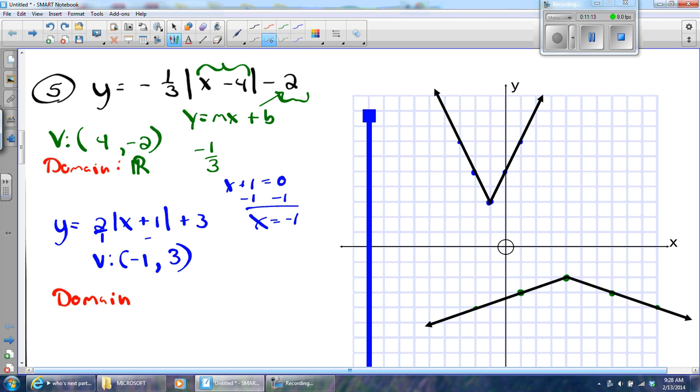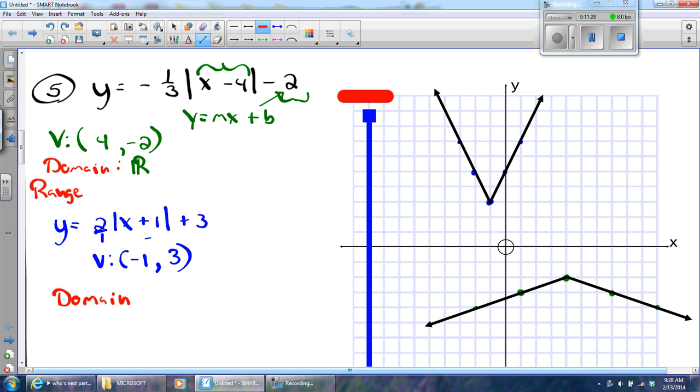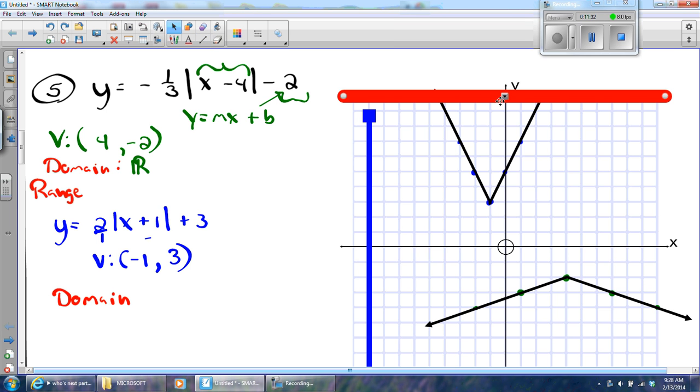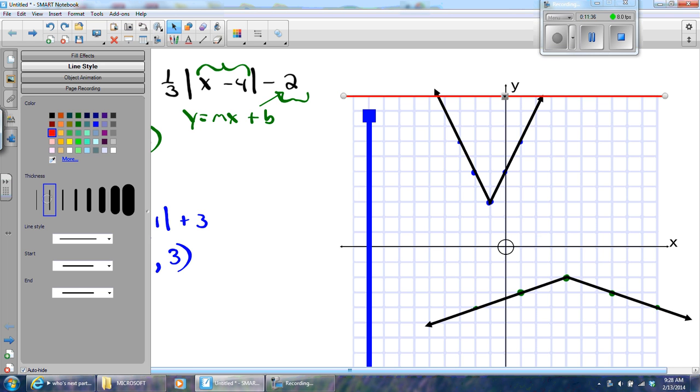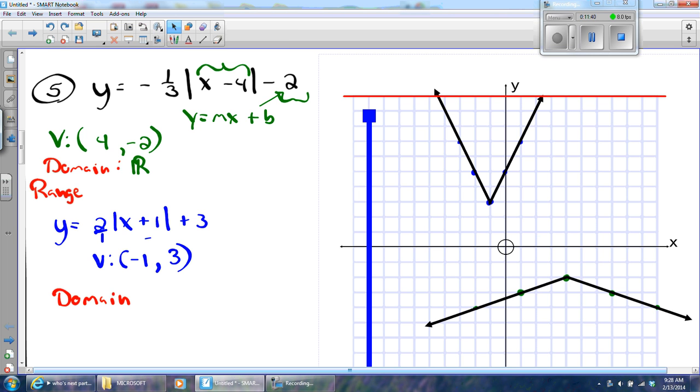Okay, how about the range? Well, the range are the y values, right? I might have to give myself some room to write here, pardon me. And for that, I need a horizontal line, and that's way too fat. I guess I can use it. I just don't like how fat it is. Let's use a thinner version of it. There we go.